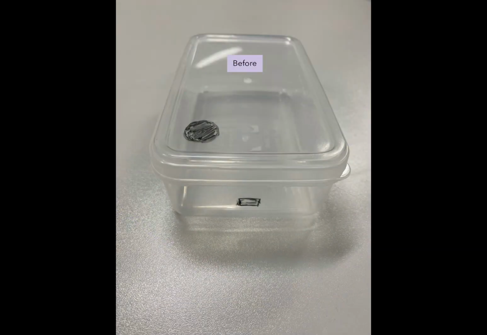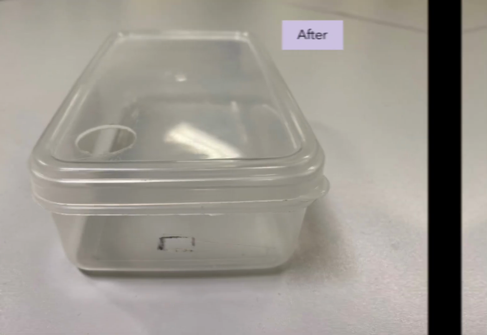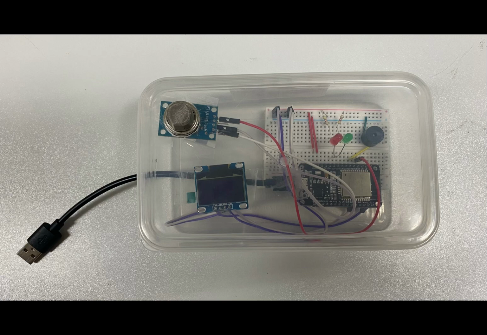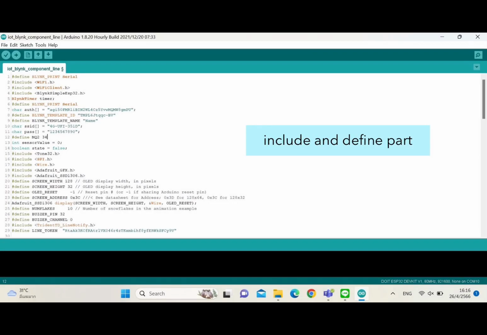Design the plastic box and build it. Put the circuit into the box properly. Let's go to see the code.